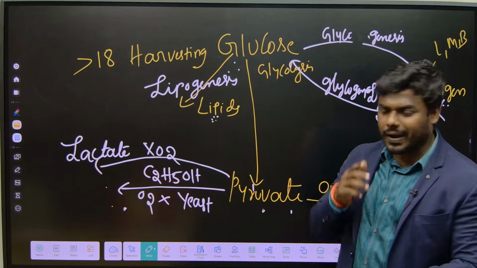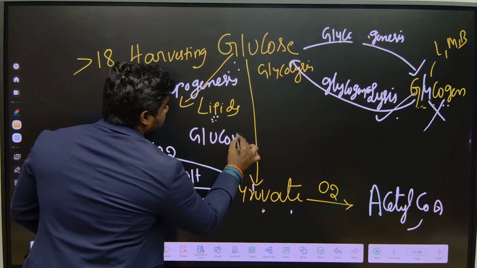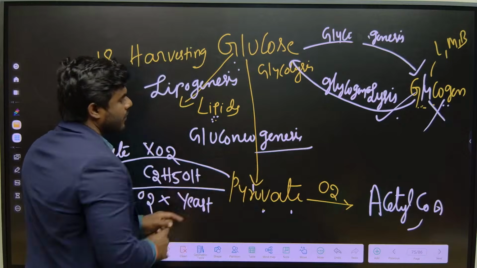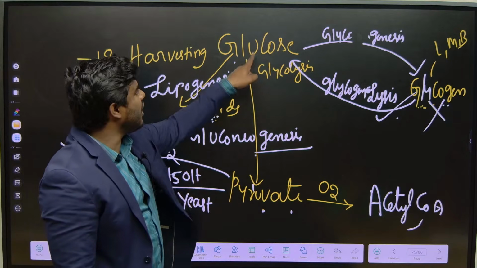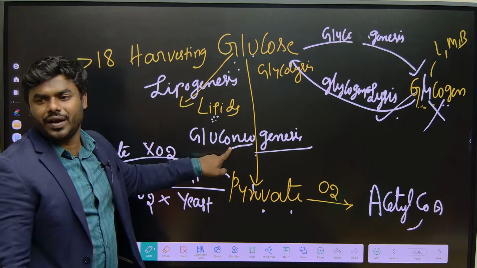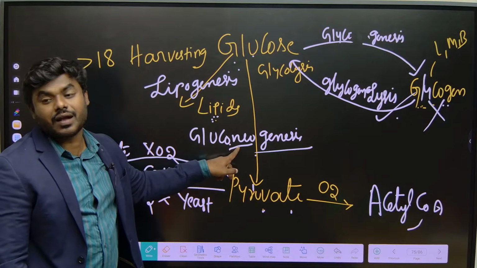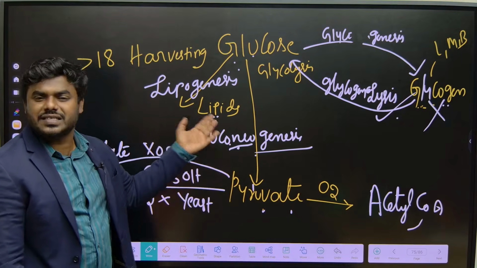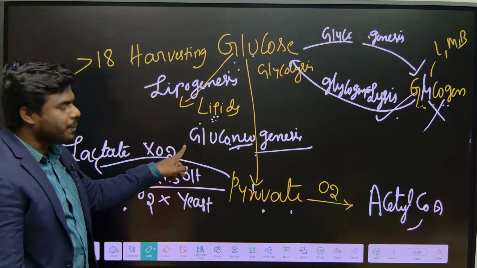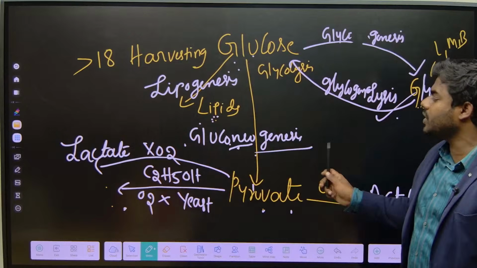No. So this process we call gluconeogenesis. What is genesis? Synthesis or production. Of glucose from other than carbohydrate, which is called neo, new. Neo represents other than carbohydrate, for example lipids, lactic acid, amino acids, proteins. So production of glucose from non-carbohydrates is called gluconeogenesis.